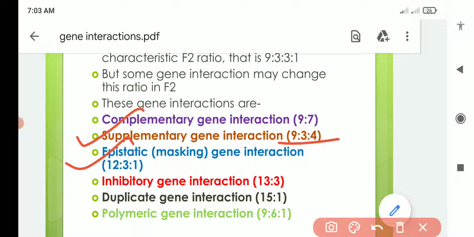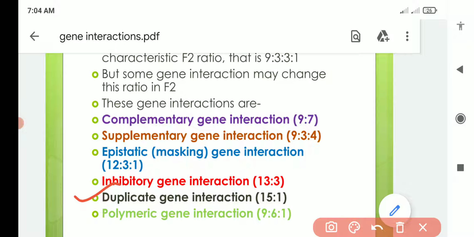Epistatic or masking gene interaction will give us a 12:3:1 ratio. Inhibitory gene interaction will give us a 13:3 F2 ratio. Instead of 9:3:3:1, we will get 13:3 when inhibitory gene interaction is there between two genes.